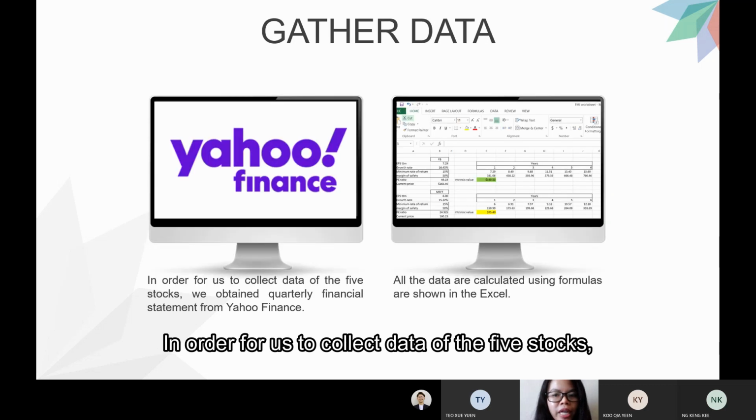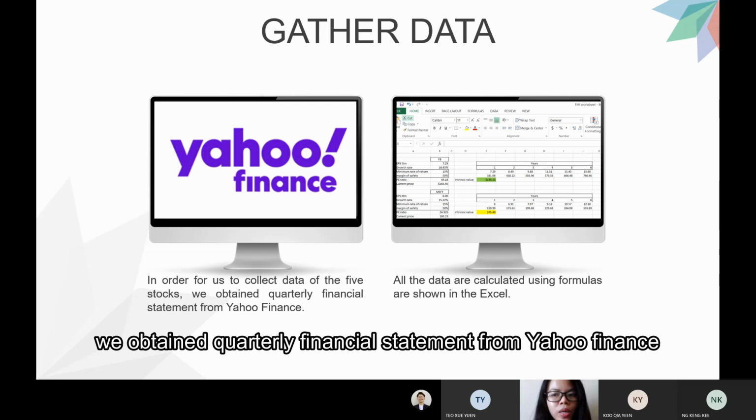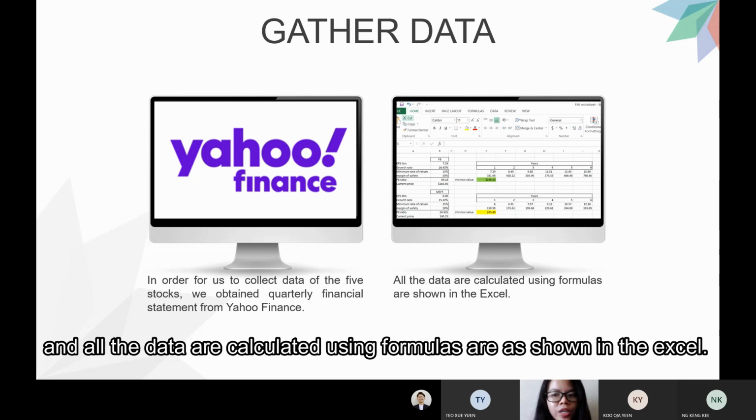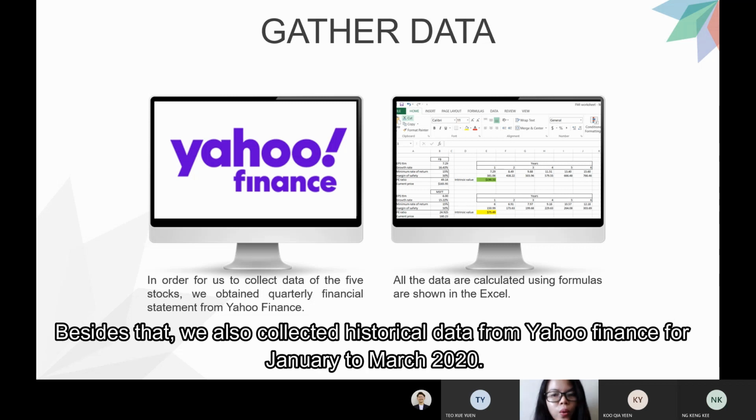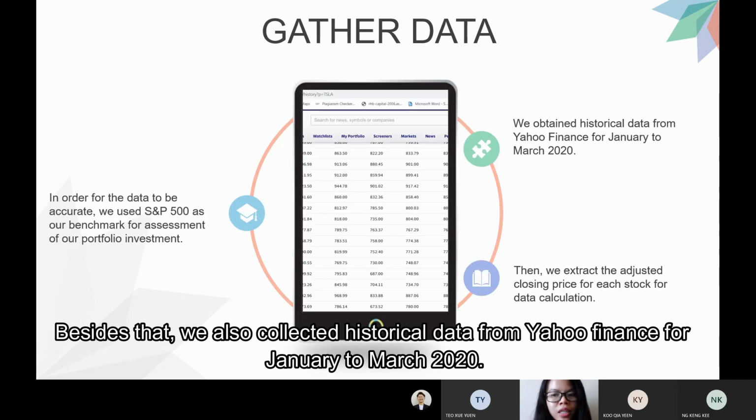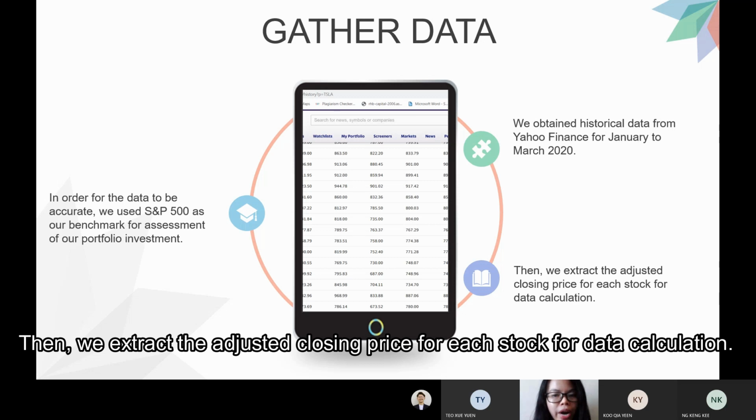In order for us to collect data of these 5 stocks, we obtain quarterly financial statements from Yahoo Finance, and all the data are calculated using formulas as shown in the Excel. Besides that, we also collected historical data from Yahoo Finance for January to March 2020. Then we extract the adjusted closing price for each stock for data calculation.